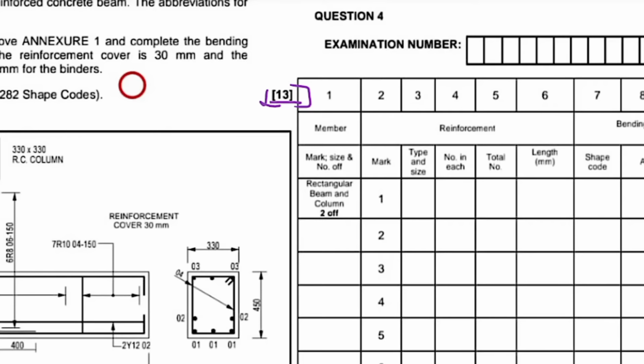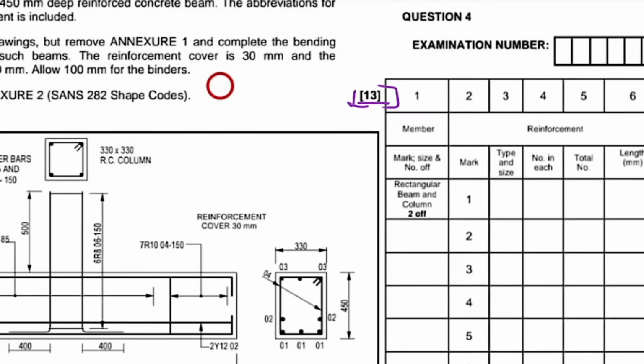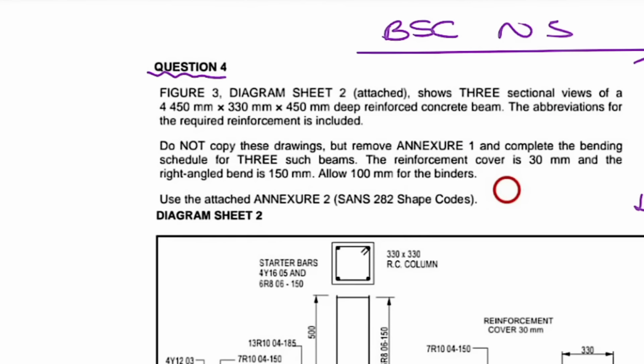But first, this is what the question comes with. The question is question 4, and they tell you the diagrams and the figures that you're going to use. So you need to familiarize yourself with what is going on in the question, so that you know which diagram you're going to be working with. Over here in question 4, they say that figure 3 and diagram sheet 2 are attached. They were on the question paper.